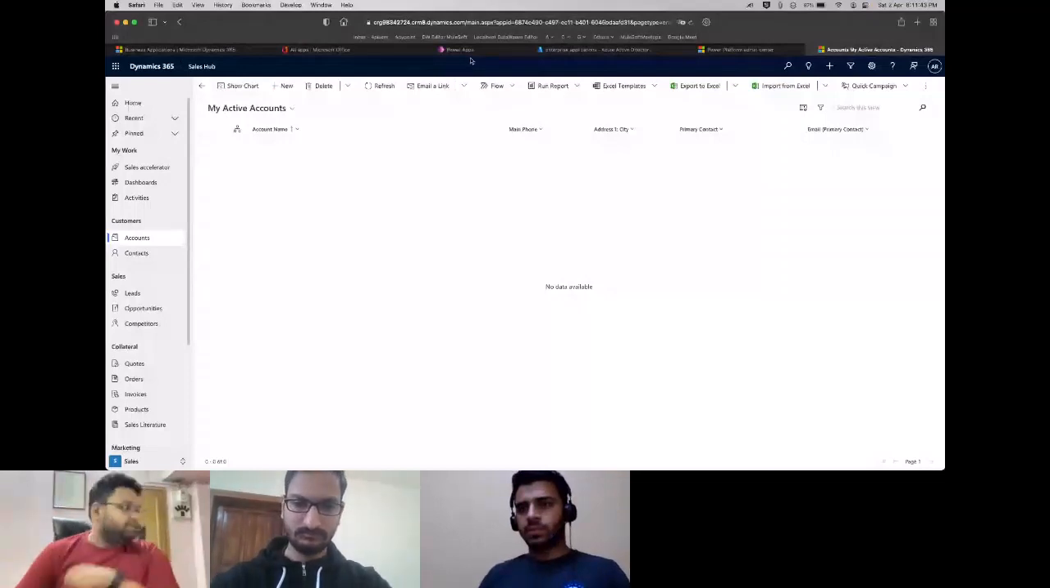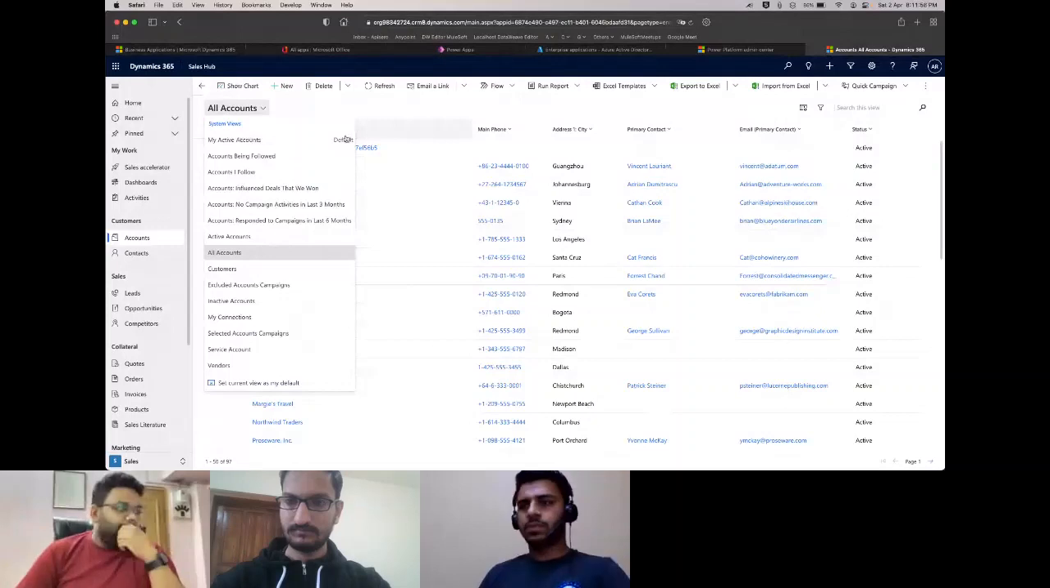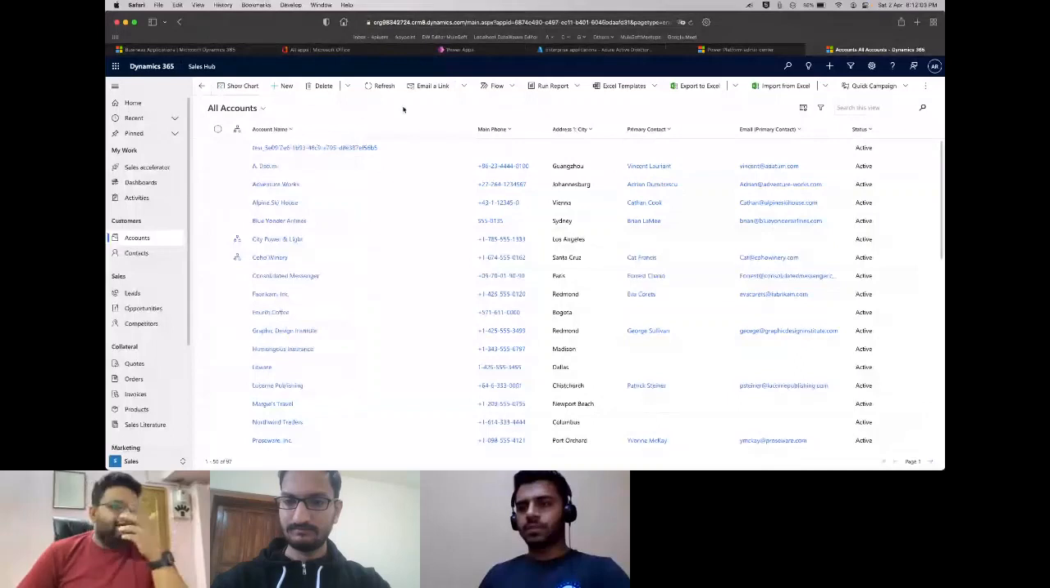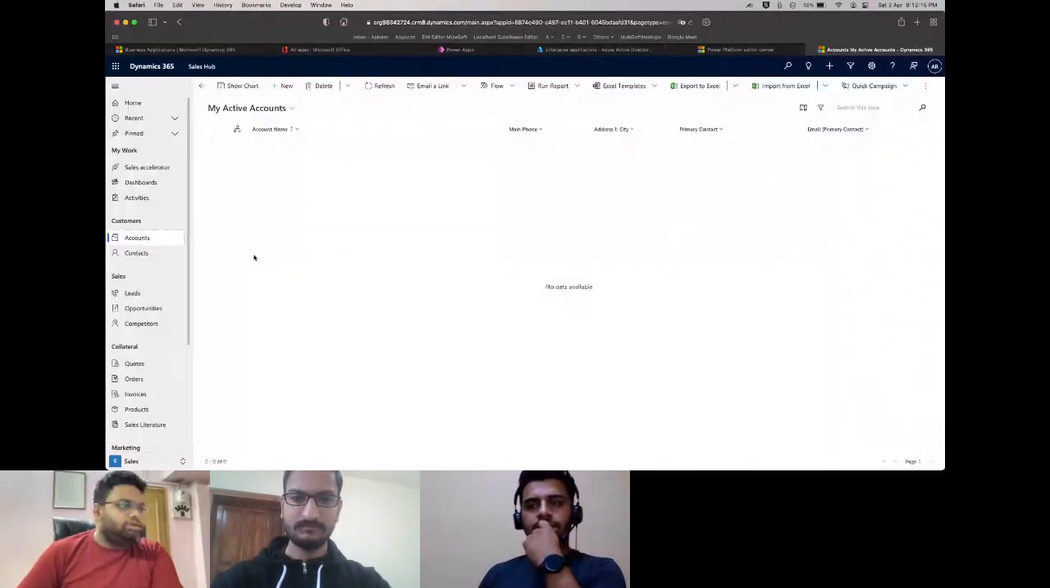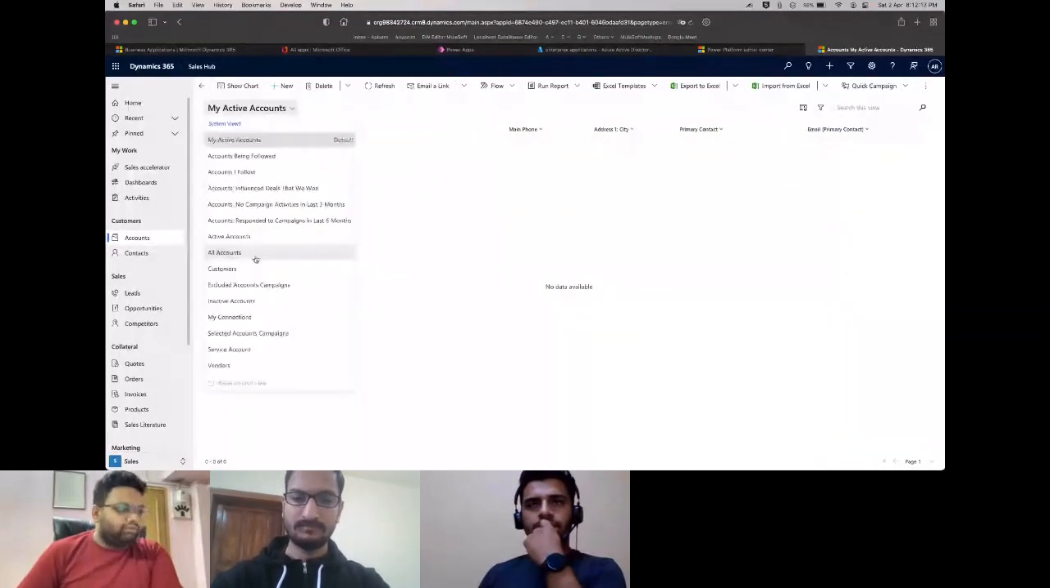Just go to all accounts. These are like the list views, which are similar to Salesforce, where it's defaulted to my active accounts, whereas in Salesforce it's usually my recent accounts or recently viewed. So these are all your accounts and everything. You can go inside accounts and you can fill in details and delete those accounts. These are all the sample data that you will get once you create this instance. Okay, done.